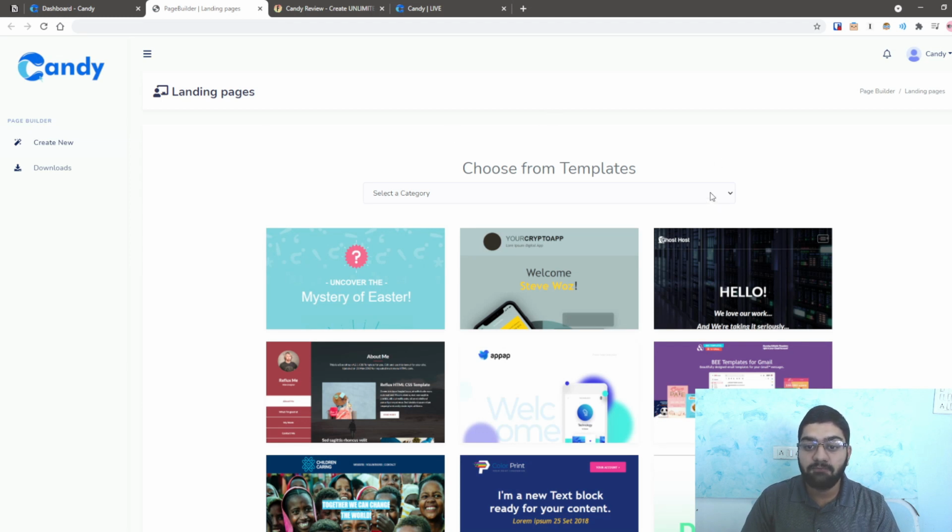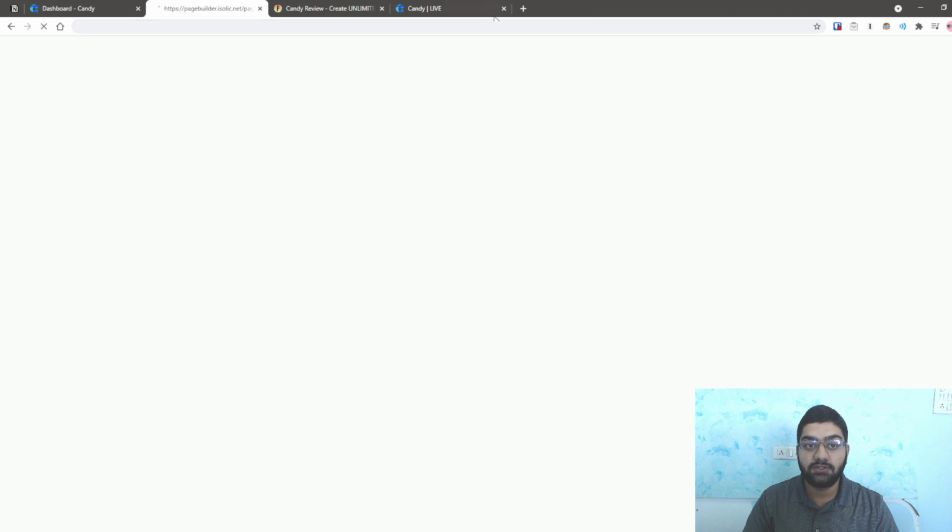As you can see here, you have many templates to choose from with many categories. So for any of these purposes, you can create a landing page using this template. For example, if I want an opt-in page, they'll be opening up and showing us the opt-in pages that we can select. It's taking some time to load, and after it loads, I'll show you how the opt-in page looks and how you can customize it to your needs, and why it is mobile responsive and what you can do to ensure that it remains that way. I'll get back to you in a moment.